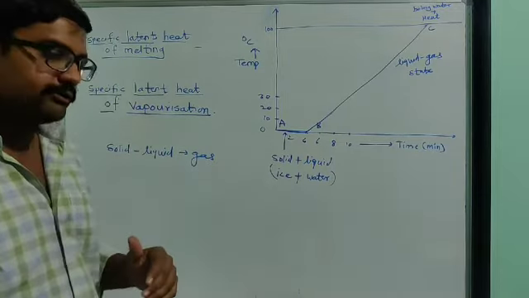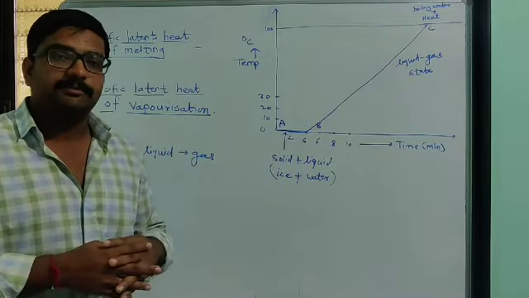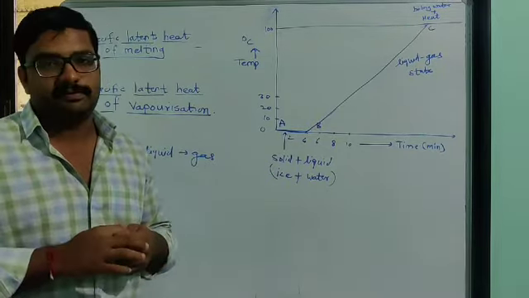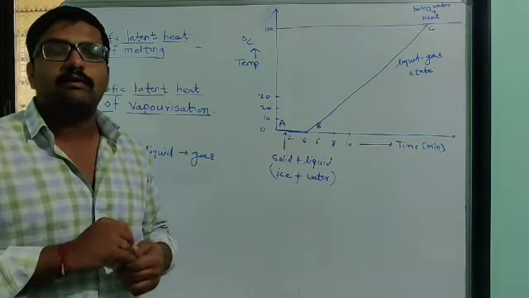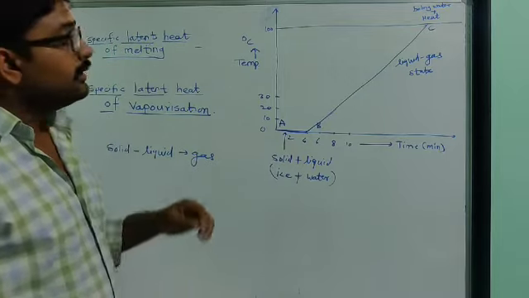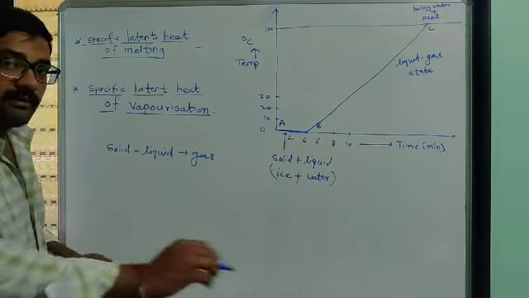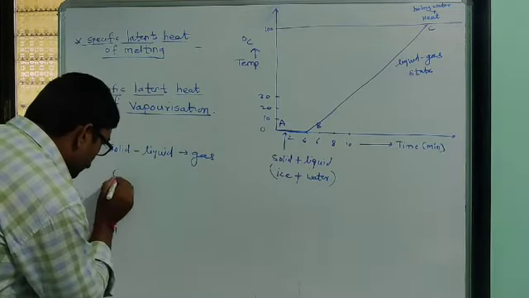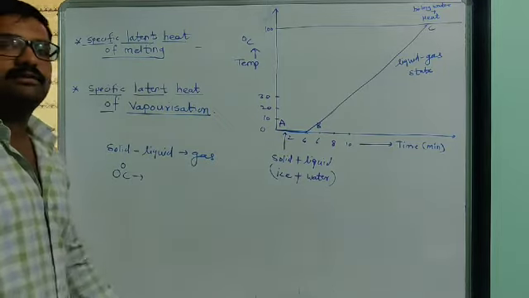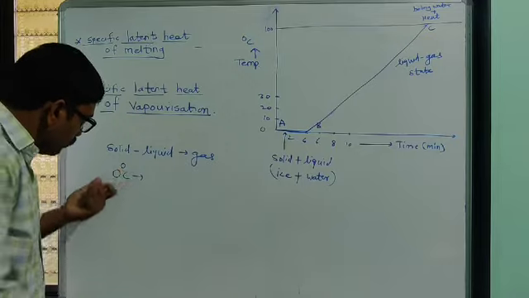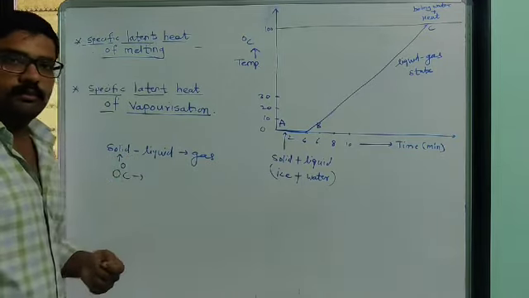In that activity, in one container they take some pieces of ice, and initially the temperature of those pieces is 0 degree Celsius or less than 0 degree Celsius. So this state of ice is solid.